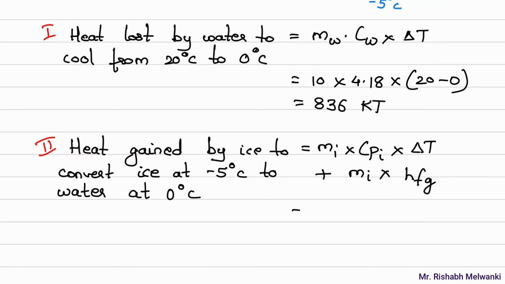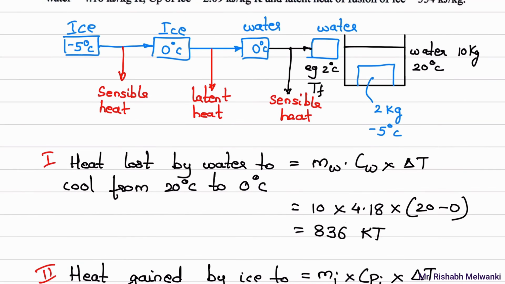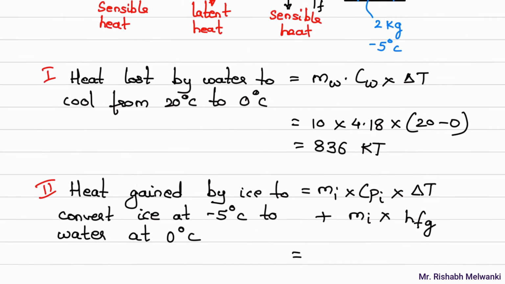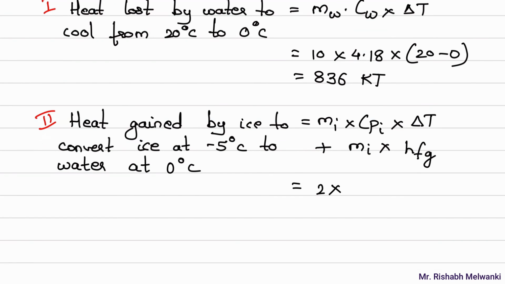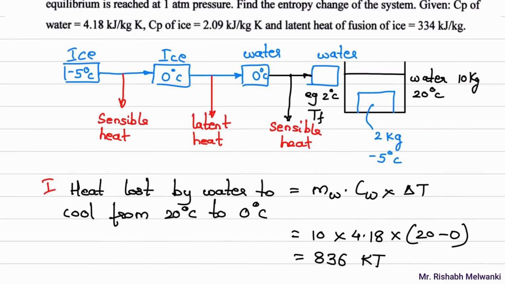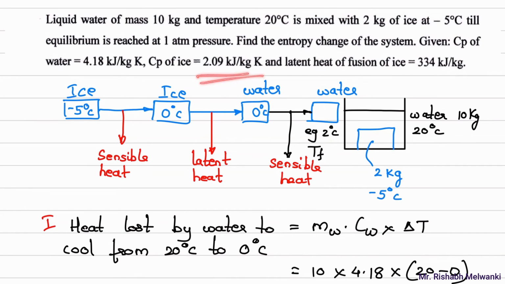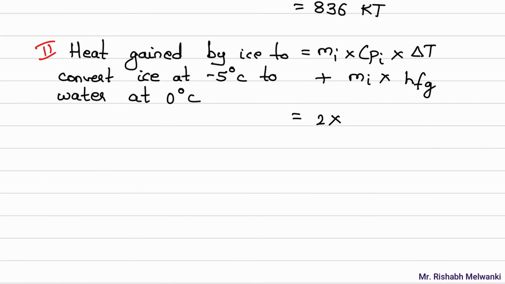Okay, so mass of ice, what is the mass of ice given in the question? 2 kg. Okay, so 2 into Cp of ice is 2.09 kilojoule per kg Kelvin. 2.09 into delta T of ice. We are assuming that what is the delta T over here? 0 minus of minus 5.